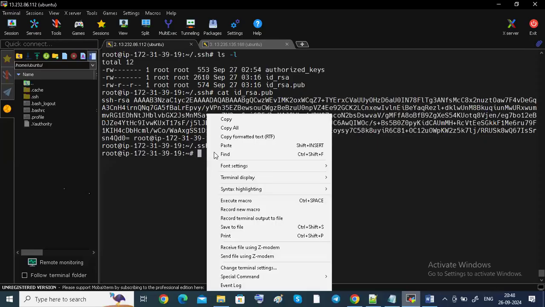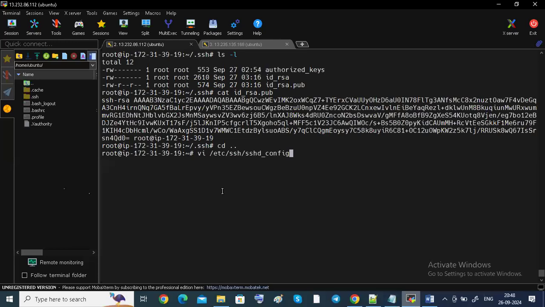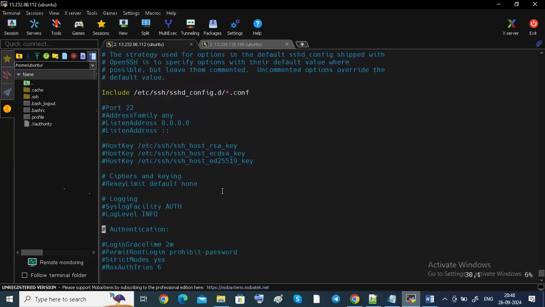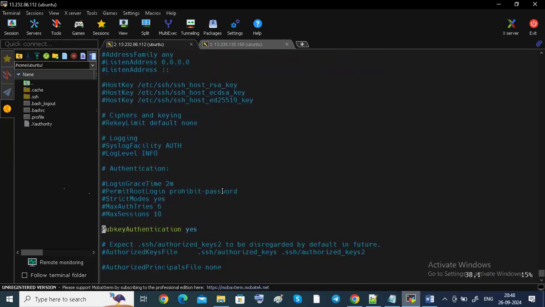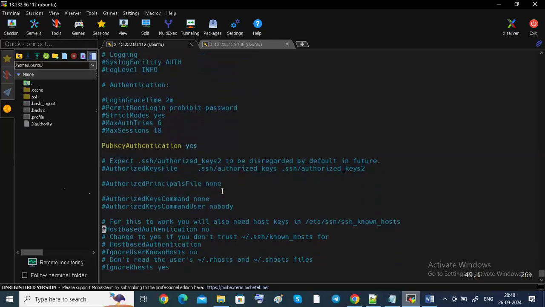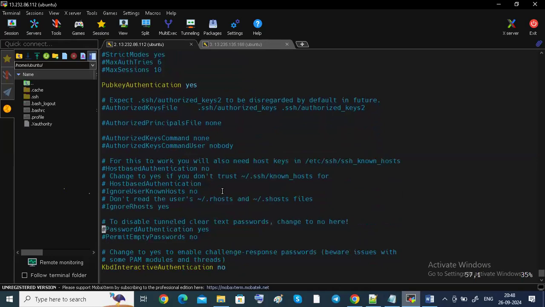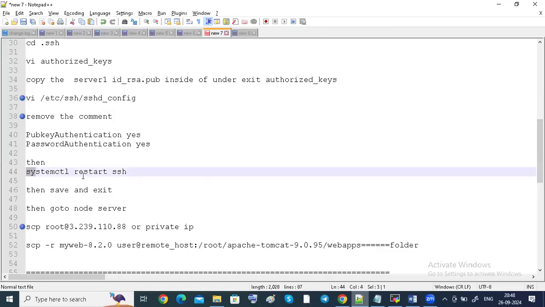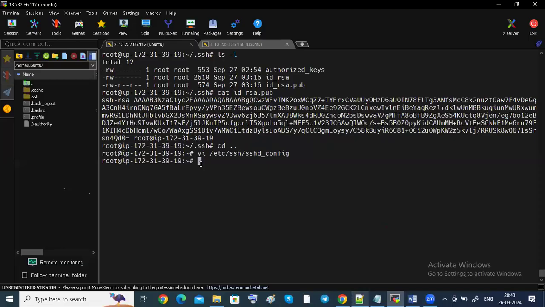So I'm going to enter this. See, I'm going to enter. So there is a pubkey authentication here. Okay. I'm going to this one. Pubkey authentication and password authentication are there. Both are set. Escape. Escape. Colon wq. I'm going to save this file. Okay, then I'm going to restart also. So I have done this.